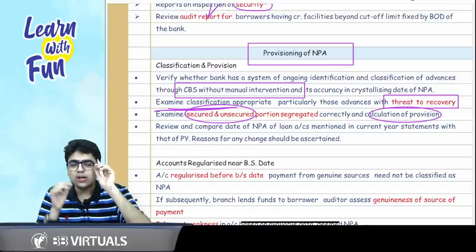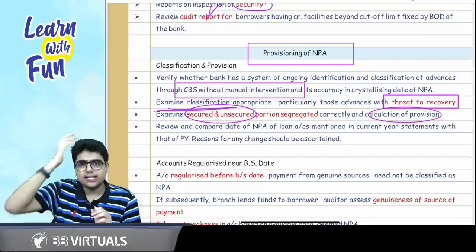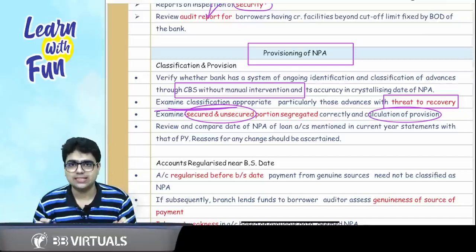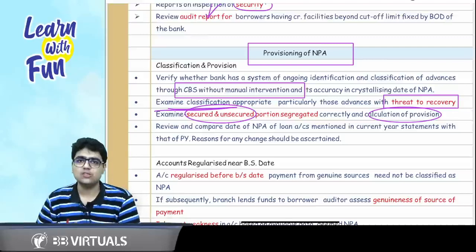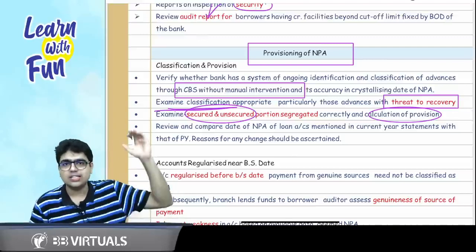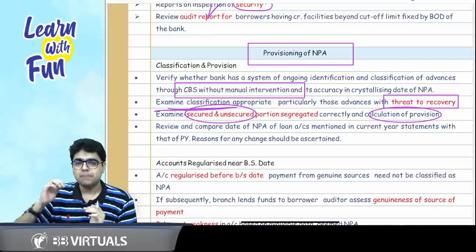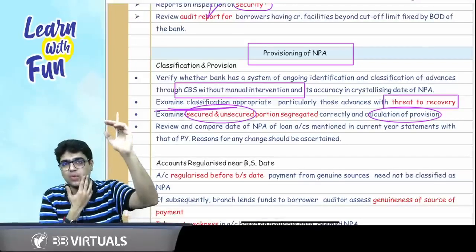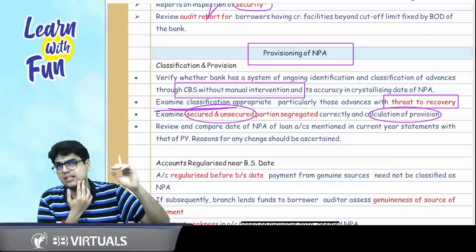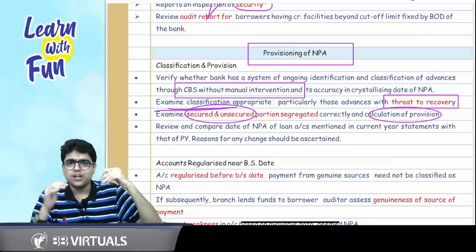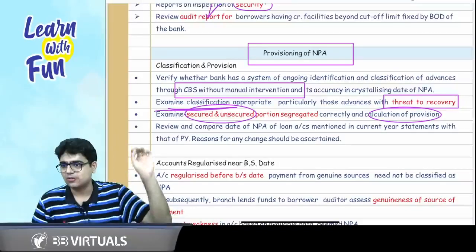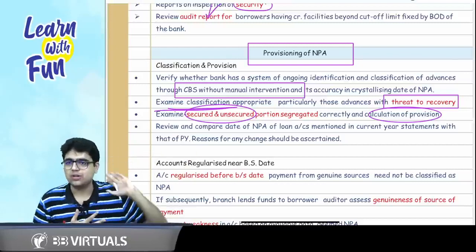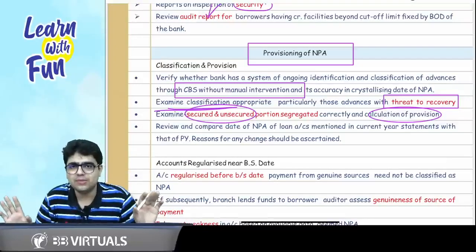Do you know that there are three types of NPAs, right? Substandard, doubtful, and then your loss assets. In case of the doubtful category, for all unsecured doubtful, 100% provision is made. But if I talk about secured doubtful, the percentages vary. They are around 25%, 40%, and I think I'm forgetting one, but yes, different percentages are there in case of secured. Okay? So you need to segregate the secured and unsecured portions and calculate the provision accordingly. These percentages are not given in the study material, so thank God.